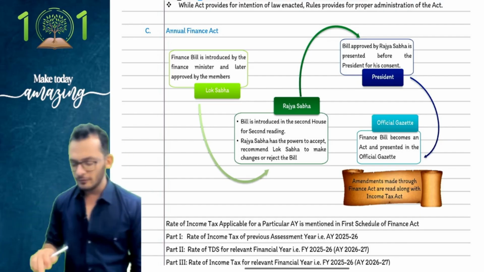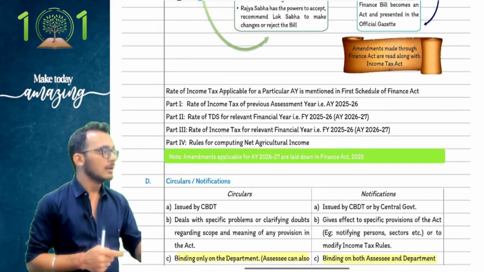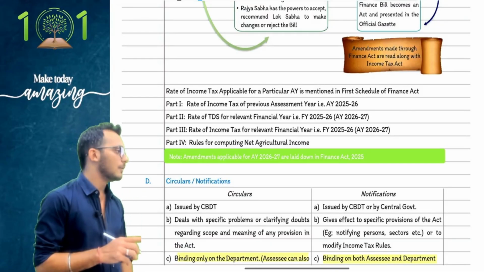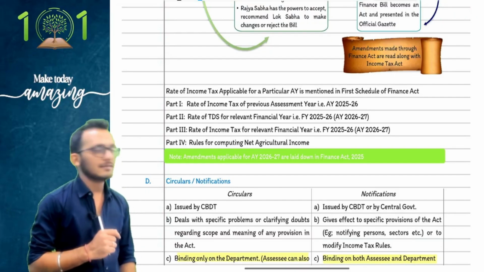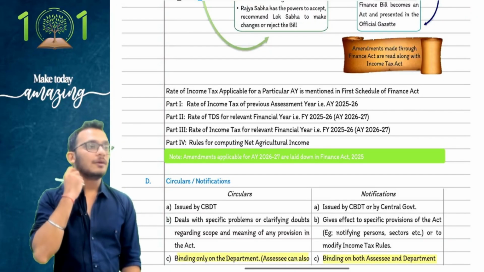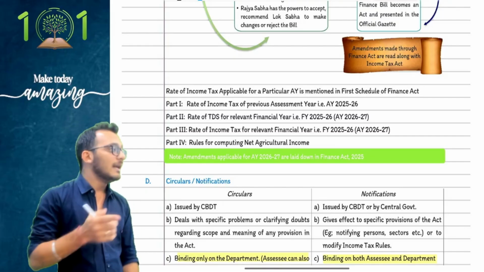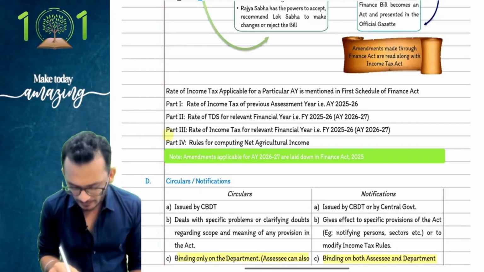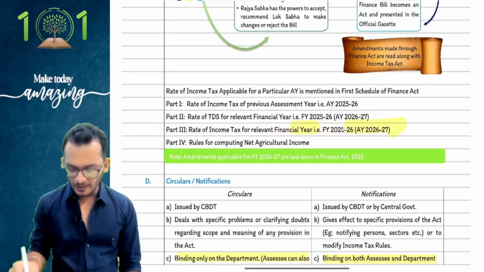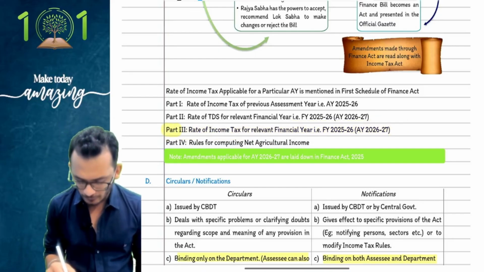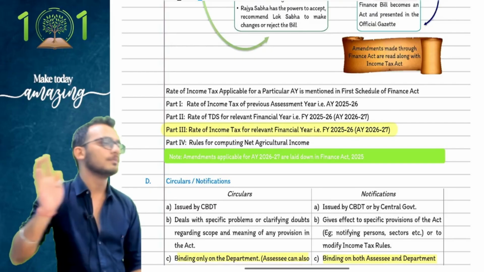Clear? Now, if you want to read the Finance Act, it has 4 parts. Not important for you, but just letting you know. One thing you have to keep in mind is, if you want to know your tax rates for assessment year 26-27, you look at Finance Act 25. In Finance Act 25, you look for part number 3. Don't look for part 1, part 2, or part 4. Part 3 will tell you the rates applicable to you.